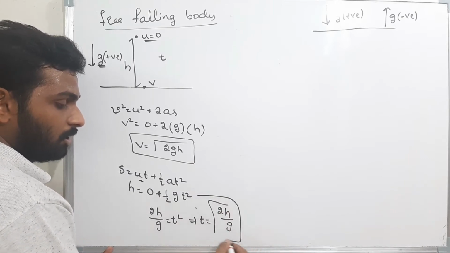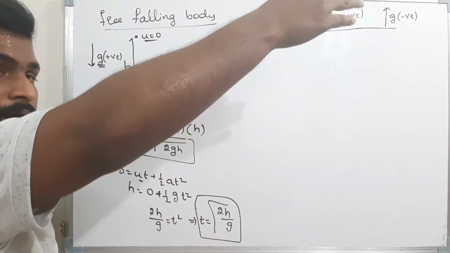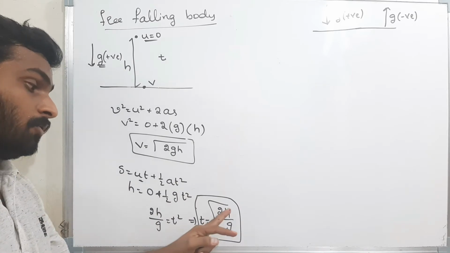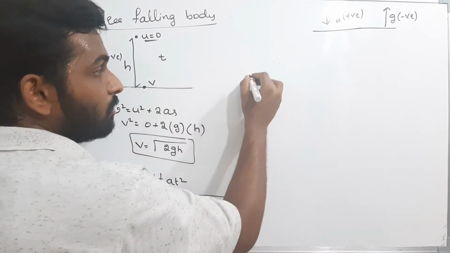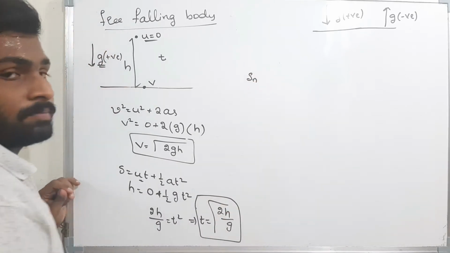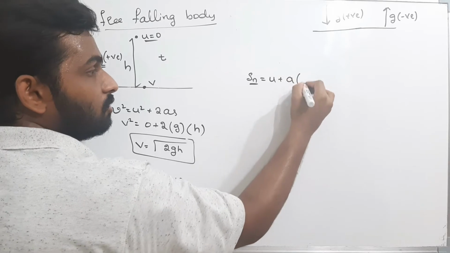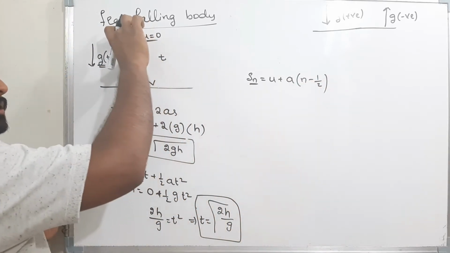Okay, well and good. I got the time. That means when I leave a body freely from a height h, the time taken by the body to reach the ground is root of 2h by g. Okay, well and good. Now what is the distance travelled by the body in nth second? The distance travelled by the body in nth second is given by the formula u plus a into (n minus 1 by 2).